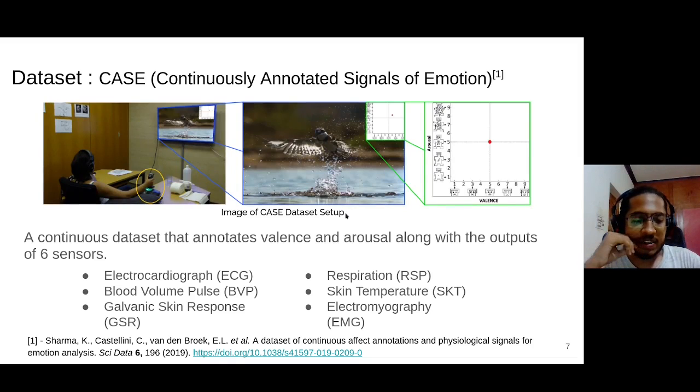In existing literature, continuous datasets are used to capture the subtle intra-video nuances. One such dataset is the open access dataset called CASE, the Continuously Annotated Signals of Emotions. As you can see in the picture, the users had to input the annotations using a joystick. The users were shown videos and they had to continuously annotate emotions using the joystick. These users were connected to 6 physiological sensors: the ECG, BVP, GSR, RSP, SKT, and EMG.